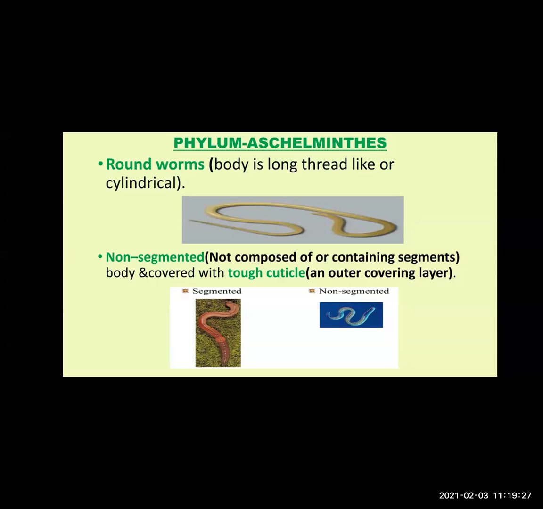If the segments are present, then the animal is segmented. If the segments are absent, then we call them non-segmented. So the roundworms do not have segments, but they have a tough cuticle. Cuticle is an outer covering layer present on the outer side, covering the body. So you have to remember the body is non-segmented and covered with a tough cuticle.